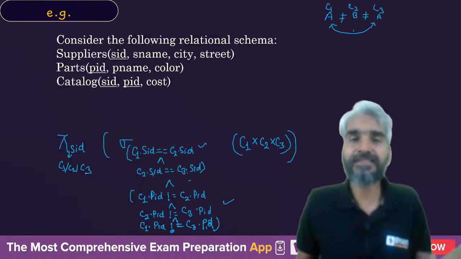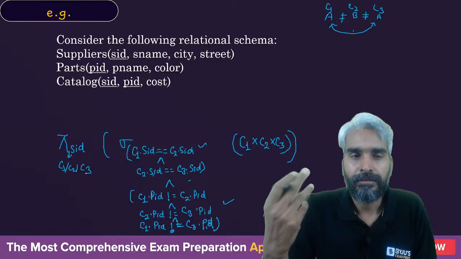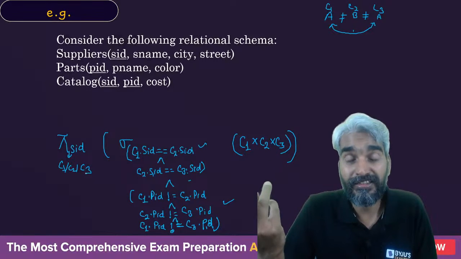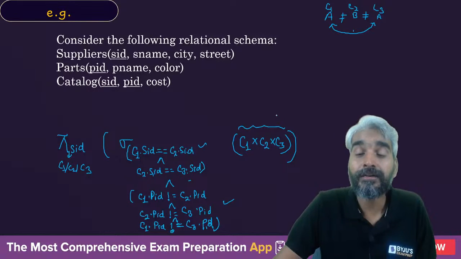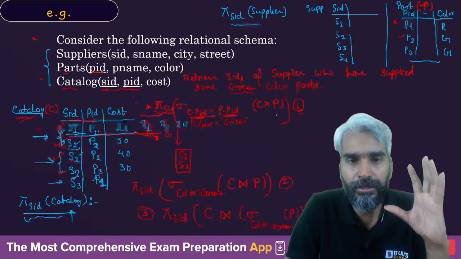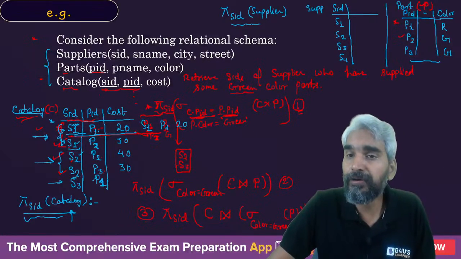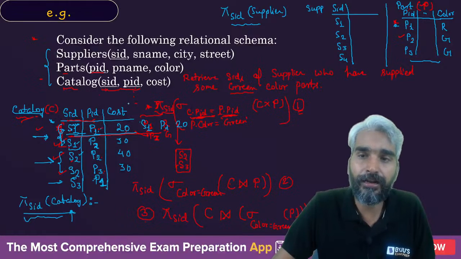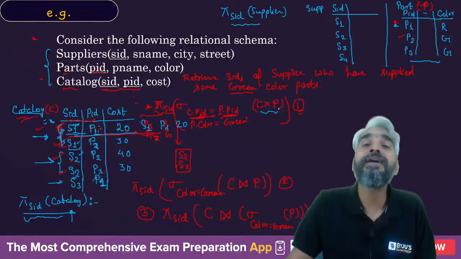So these are the different things which you will have to understand when you are looking into relational algebra, and when we need to perform the cross product, and of which relations. If you want to compare the tuple of supplier with the part, because the information of the color of the part is available in the part table, whereas the supplier having sold that part is available in the catalog table, then you will cross product the catalog and part.